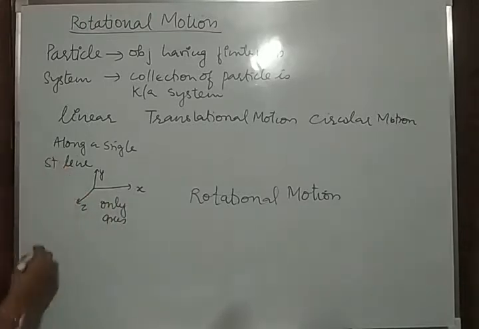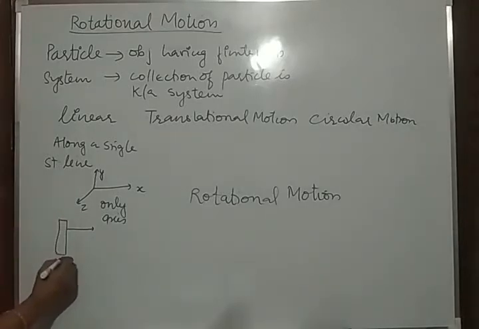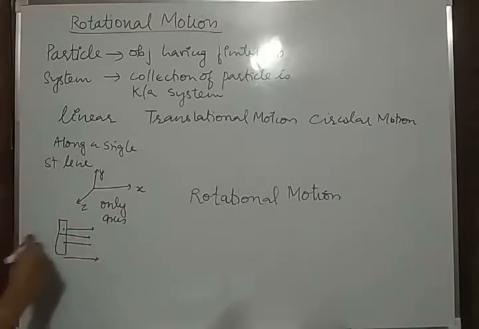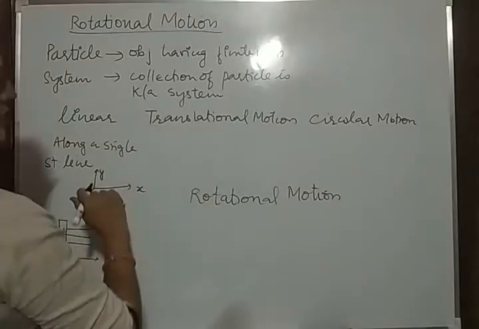Suppose this is the object, and if this object is moving in a linear motion, all the particles will travel the same distance.